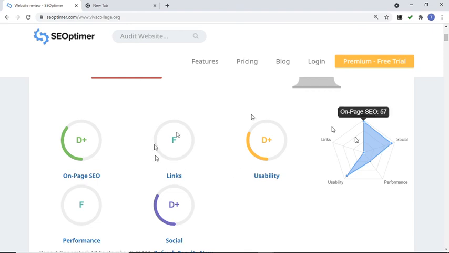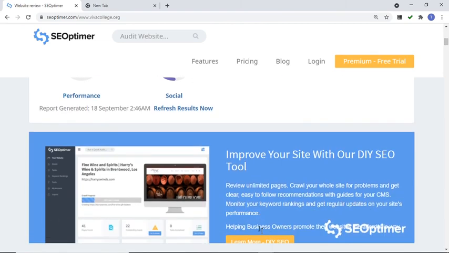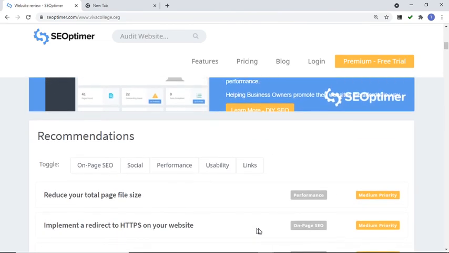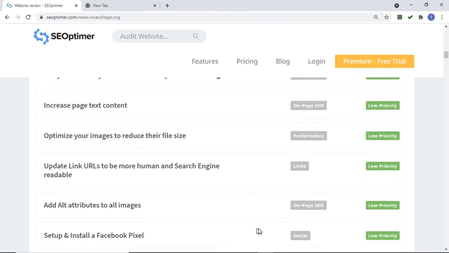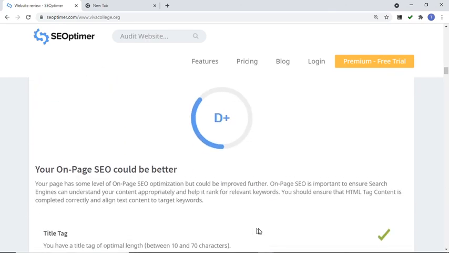Before that, see here it will give the grades: on-page SEO D minus, link F, usability D plus, performance, and then social D minus. Next, here is a recommendation. After that, recommendation on the on-page SEO result.